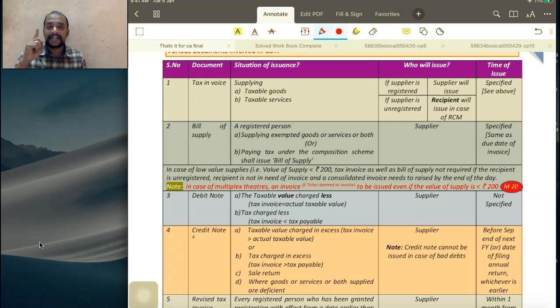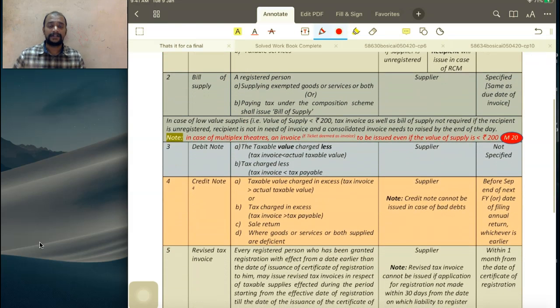So a person who is making exempted supplies and a person who is opting for the composition scheme is required to give a bill of supply. And what is the time limit for issuance of bill of supply? The same time limit, boss. That is, whatever is the time limit that we have for tax invoice, the same time limit is applicable even for bill of supply. Now, we have one provision in this case.